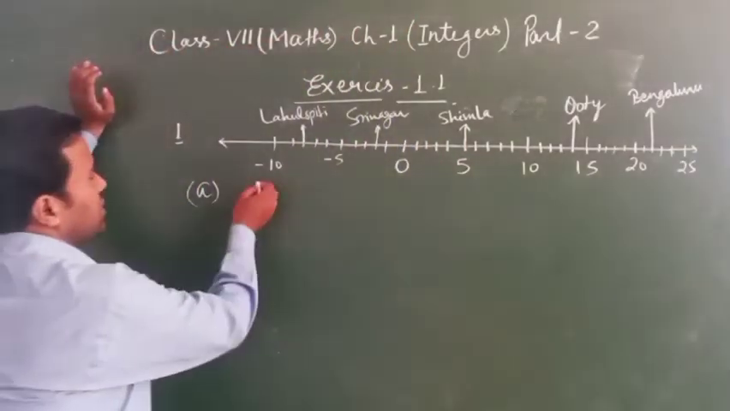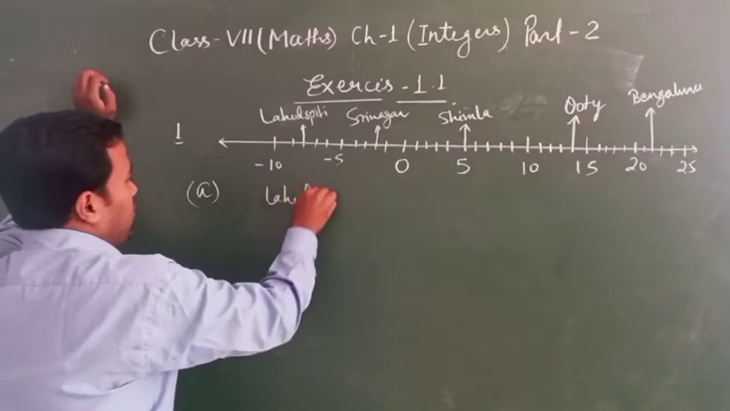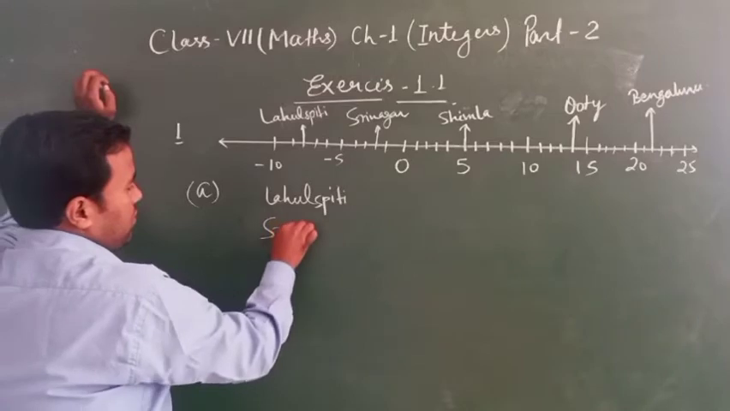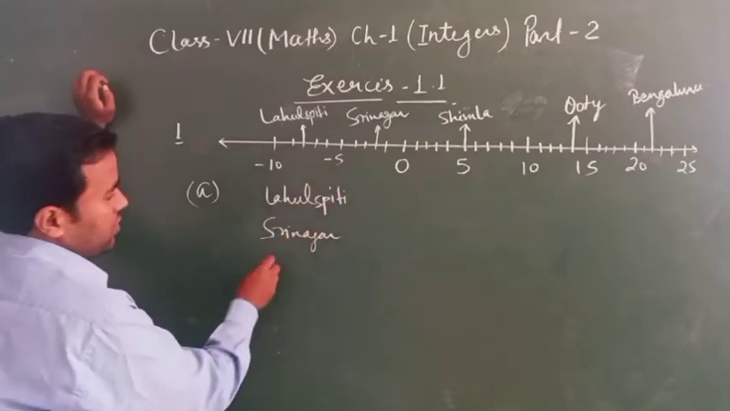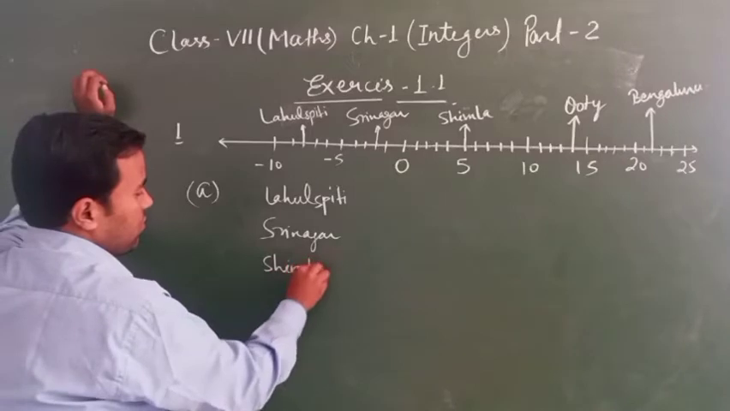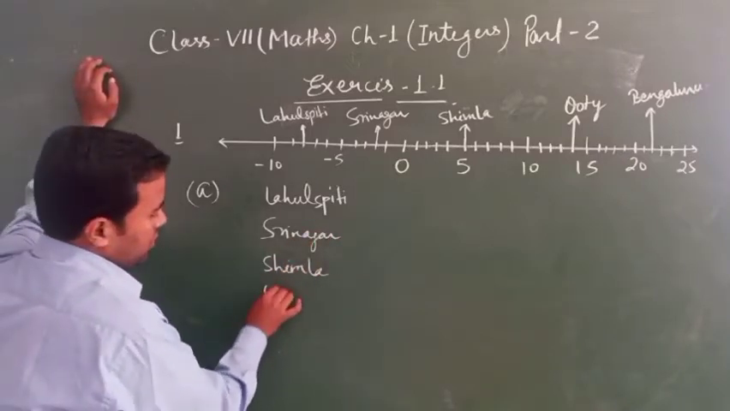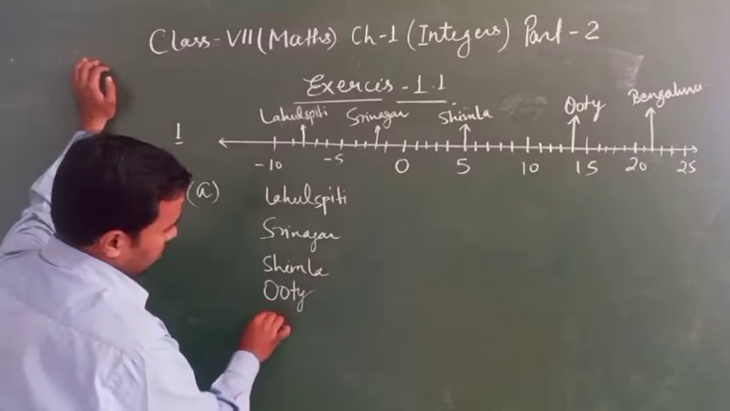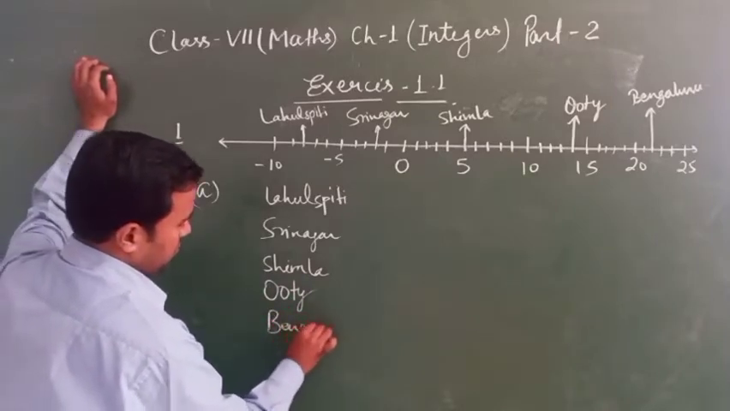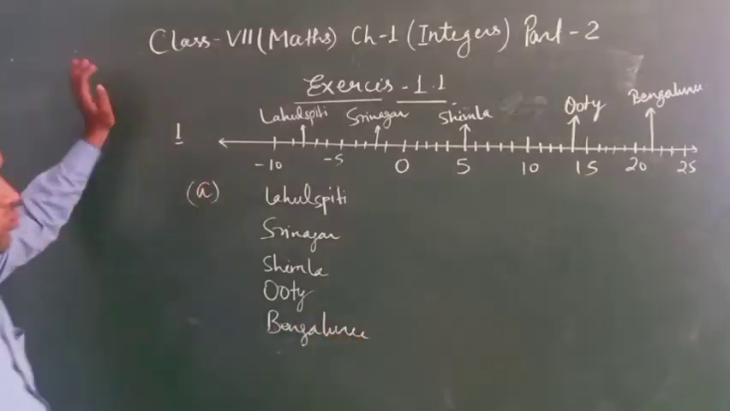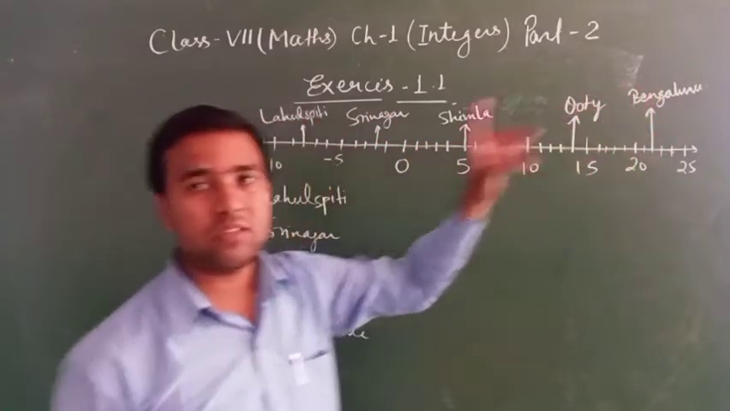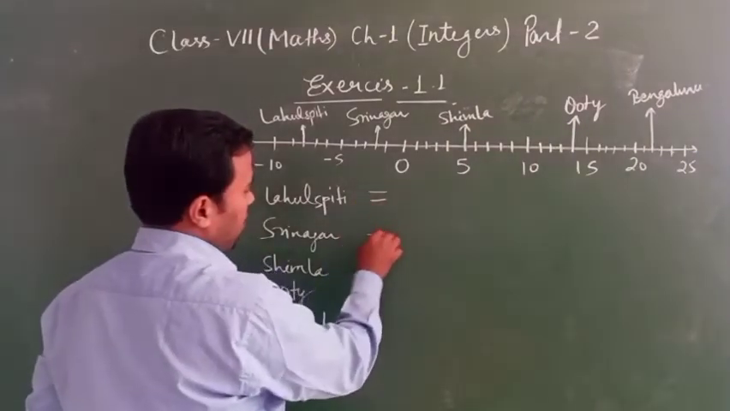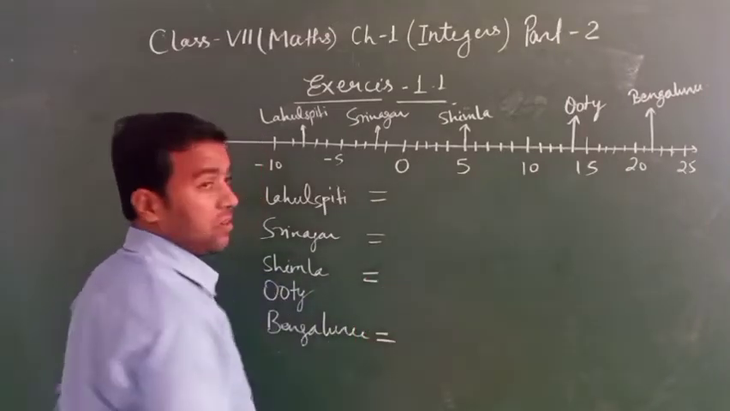First place is Lahaul Spiti. Second is Srinagar. Third is Shimla. Fourth is Ooty. Fifth is Bangalore. 1, 2, 3, 4, 5 places. After that, write the temperature.